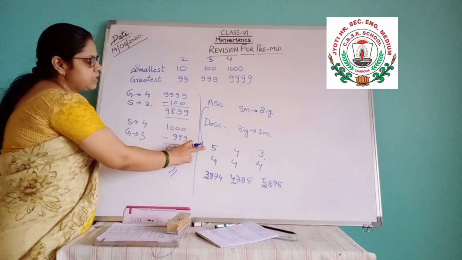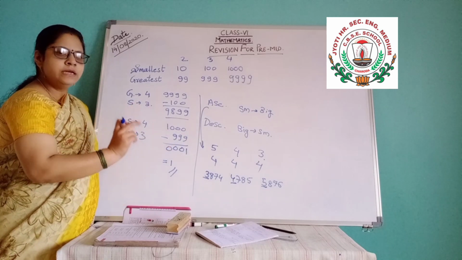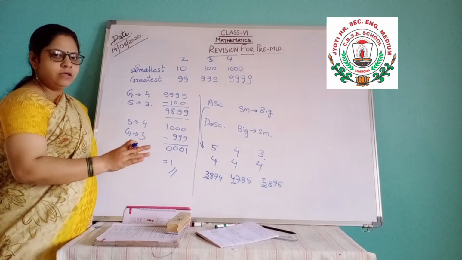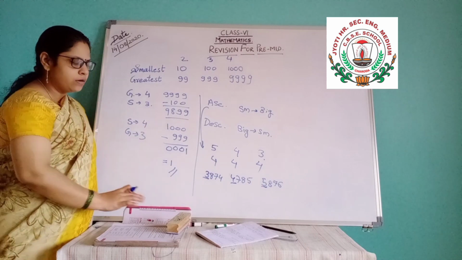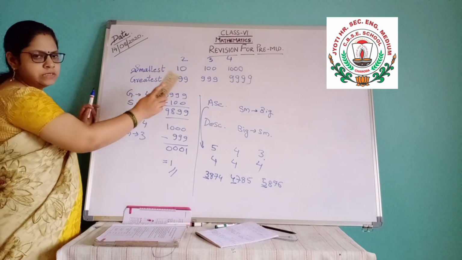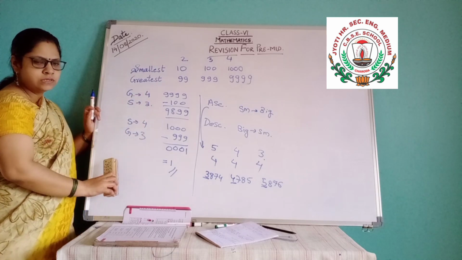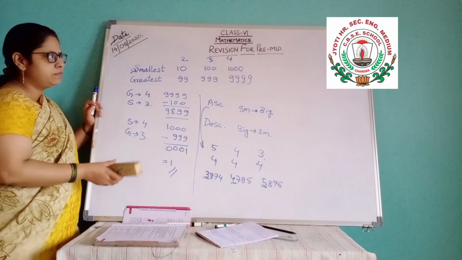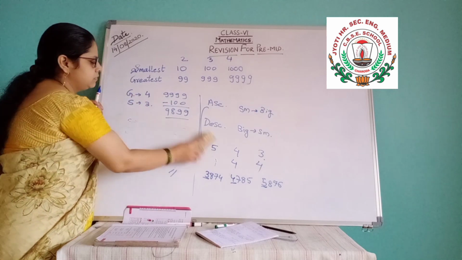If some numbers are having 5 digits, some are having 4 digits, some are having 3 digits, then 3 digit is the smallest one, then 4 digit, then 5 digit. In that way, easily and quickly you can just do. So this is ascending and descending order. So these things are clear. Greatest and the smallest of 2 digit, 3 digit, 4 digit, then the difference between them and the addition of them. Like that questions can be asked. Options will be given. You just solve somewhere in rough. You keep one rough paper with you, and ascending and descending order, all that.